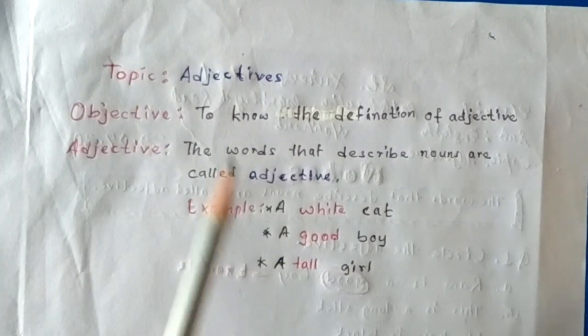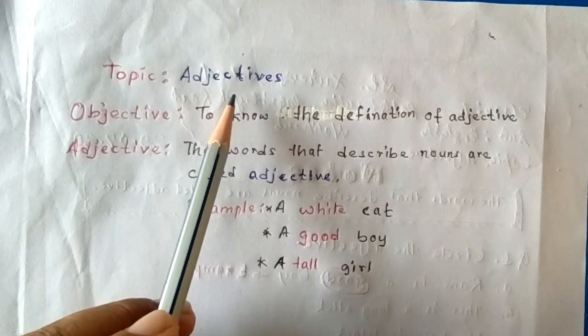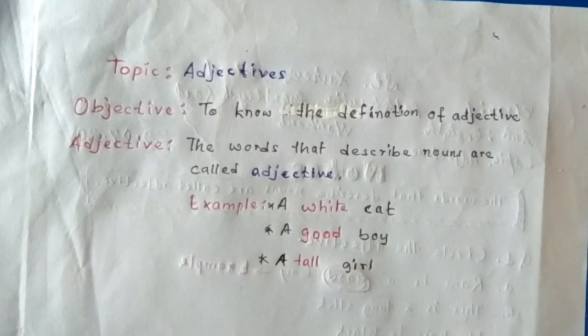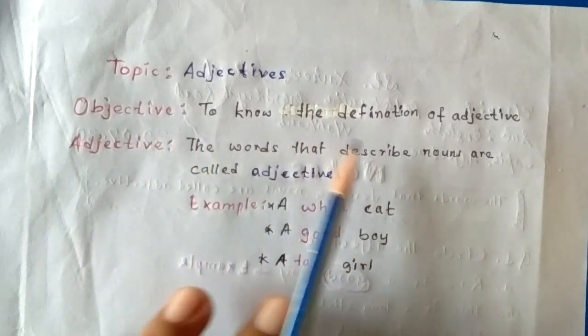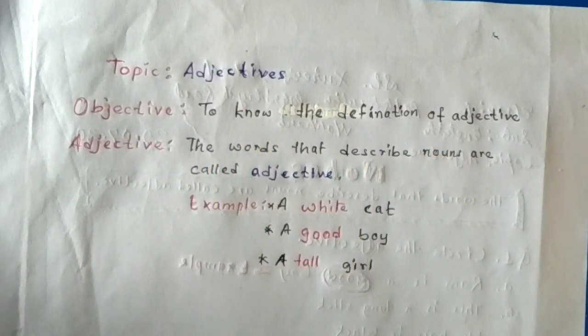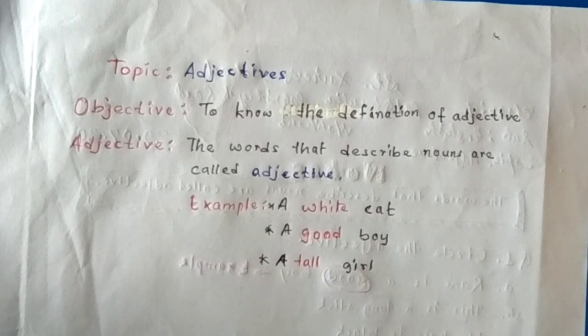The topic of this video is adjective. In this video, we will learn about adjective. Now we will see the objective: to know the definition of adjective. We will learn the definition of adjective.